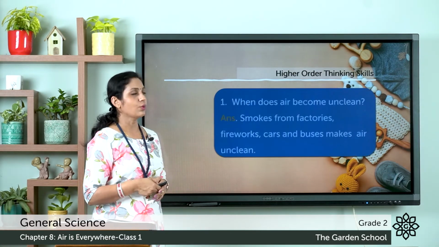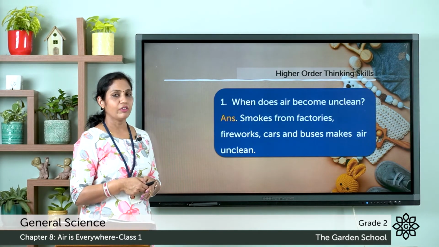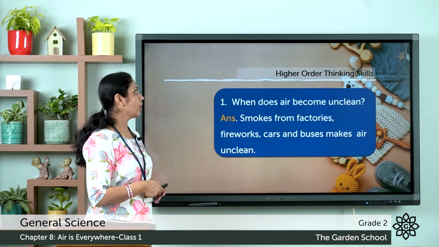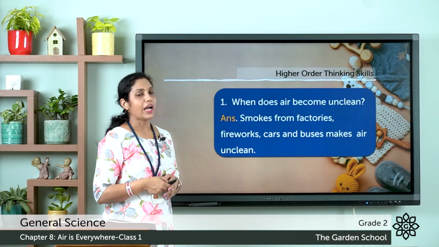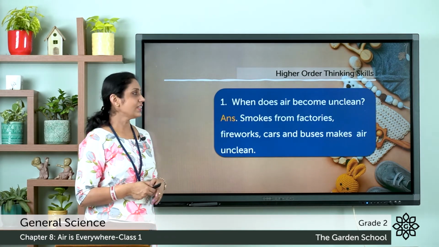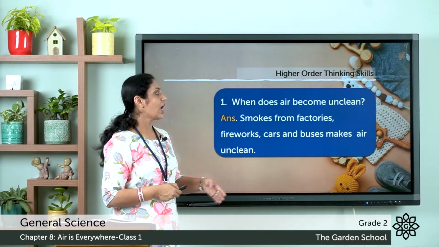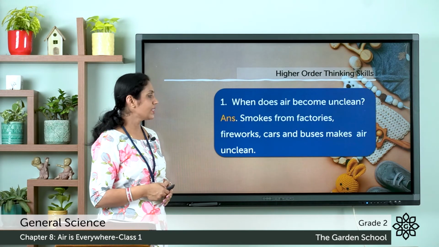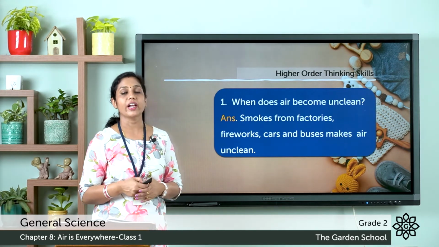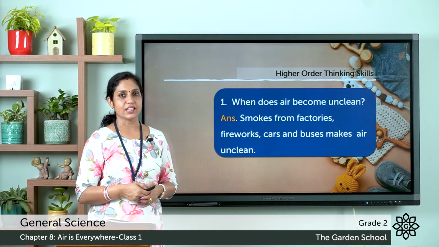Next, let's move on to the higher order thinking. Here we have two questions. The first one, when does air become unclean? And what is the answer? Smokes from factories, fireworks, cars and buses makes air unclean. So you can write down the answer in the text itself.